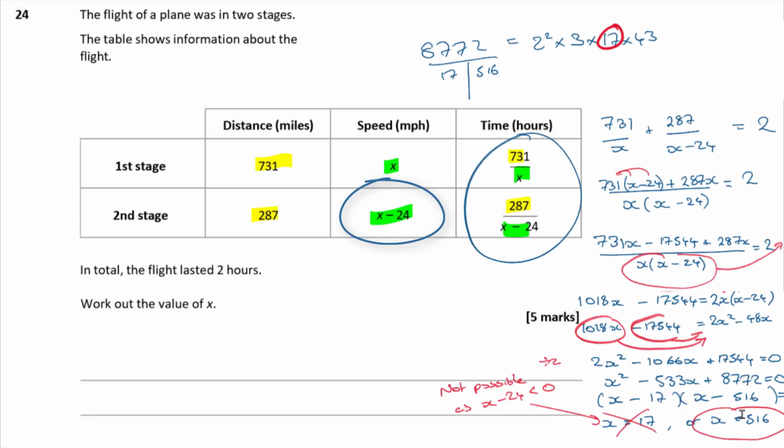Okay, so that one's not a possible solution. So the only solution is that one, x is 516. Therefore, x equals 516 what? Miles per hour. Okay, I am done. That was quite hard work.